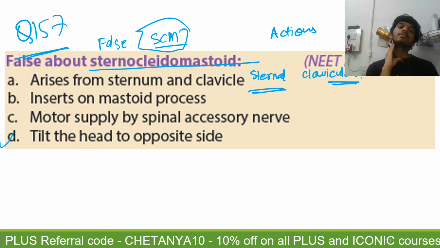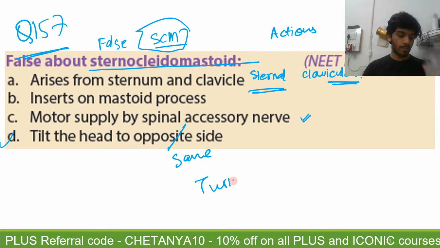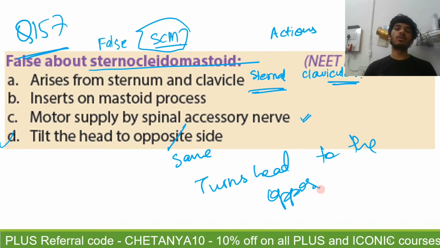So the action is like this, and its motor supply is by the spinal accessory nerve. It will tilt the head to the same side, and it will turn the head to the opposite side. If I'm using my right sternocleidomastoid, it will turn the head to the other side. But if I tilt my head, it will tilt the head to the same side. So this is wrong: tilts head to the same side, turns head to the opposite side. Okay, so that's about the actions of the sternocleidomastoid.